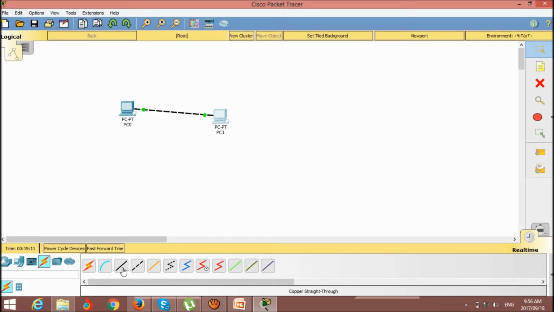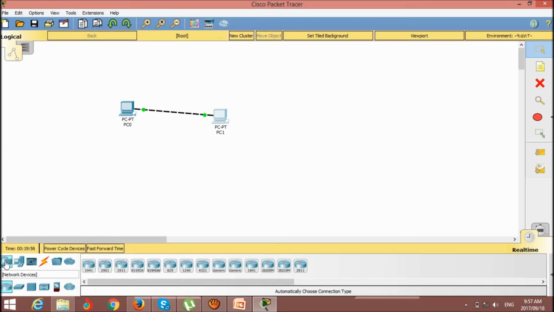The cable types are listed here: copper straight-through, copper crossover, fiber, phone, coaxial, serial DCE, DTE, octal, IoT custom cables, USB.